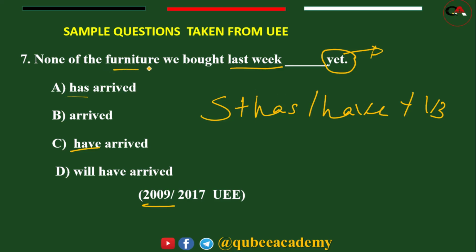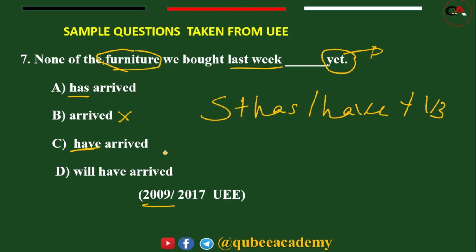Now what's given here? Furniture. It's uncountable. And what you have to know, uncountable nouns are followed by singular verbs. So with a singular verb, first we have to compare between have and has. The others don't fit the present perfect form. That one is future perfect, not present perfect.